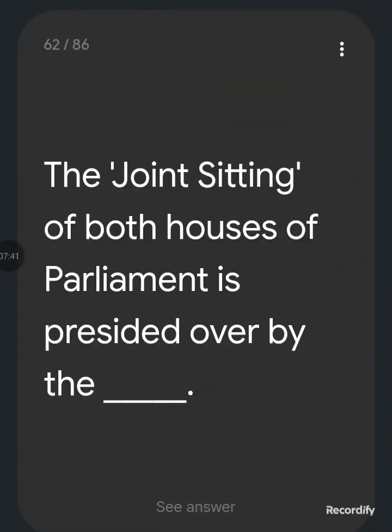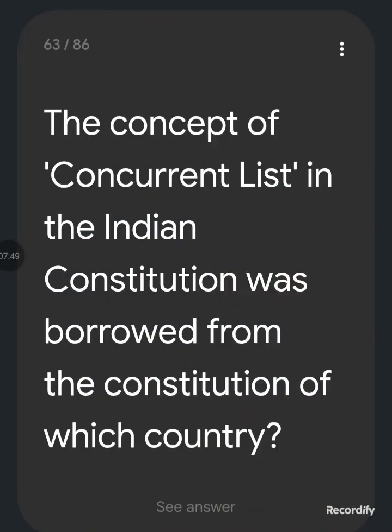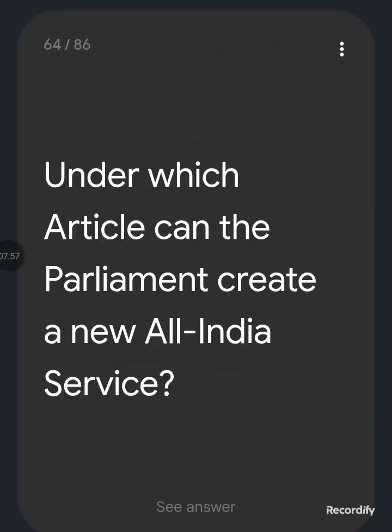Article 226. The joint sitting of both houses of Parliament is presided over by the Speaker of the Lok Sabha. The concept of concurrent list in the Indian Constitution was borrowed from the Constitution of which country? Australia. Under which article can the Parliament create a new All India Service?